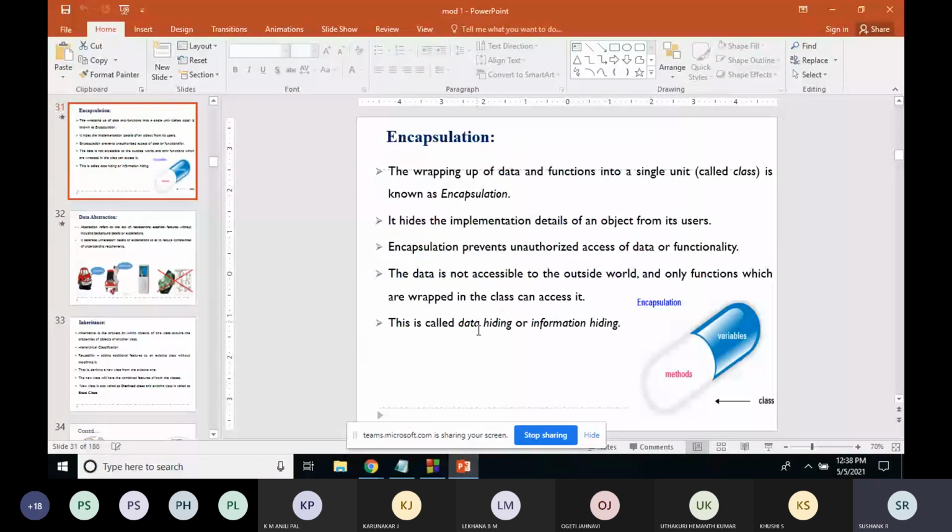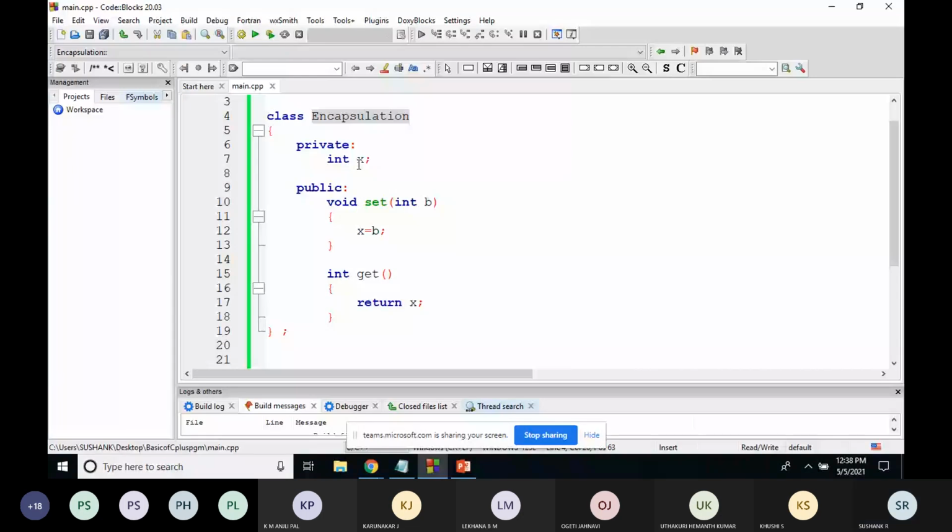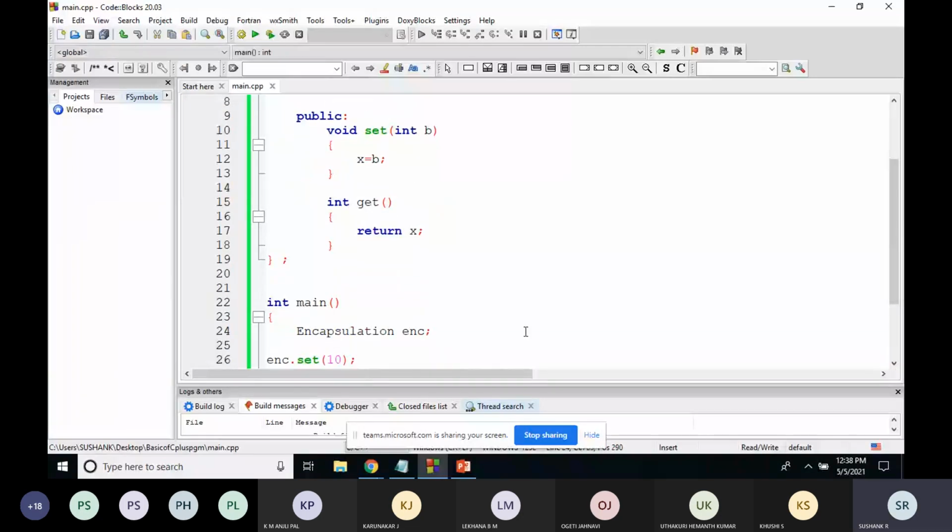Is it clear? Here I cannot directly access the value x from this main function because I made it private. Is this point clear? This is a classic example of encapsulation. Is this concept clear? What do you mean by encapsulation? Yes or no?